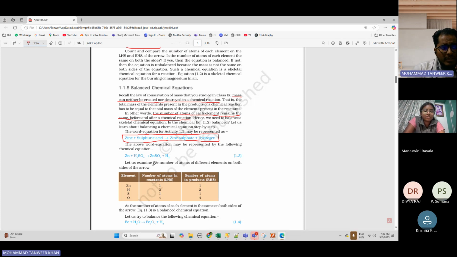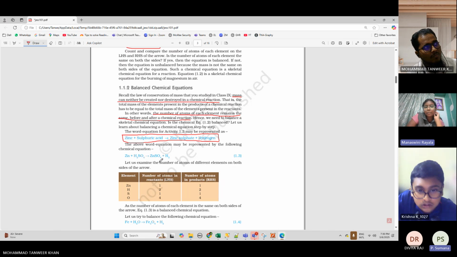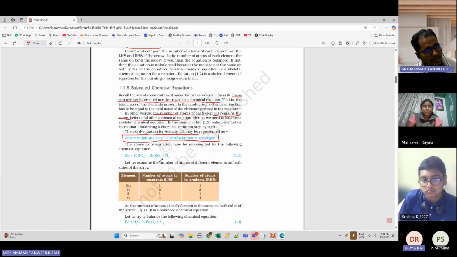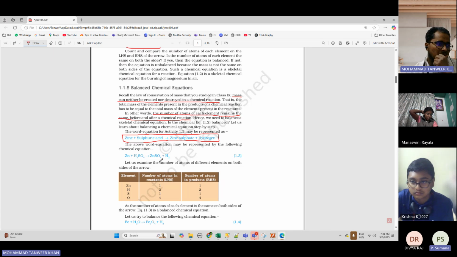Now, let us examine the number of atoms of different elements on both sides of the arrow. Okay, what you have on the LHS in this chemical equation, what you have on the left hand side? Zinc and sulfuric acid. What do you have on the right hand side? Zinc sulfate plus hydrogen. Very good.